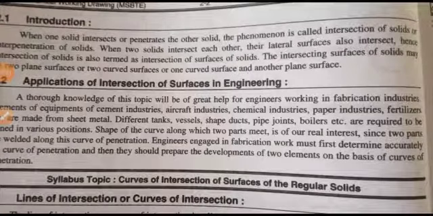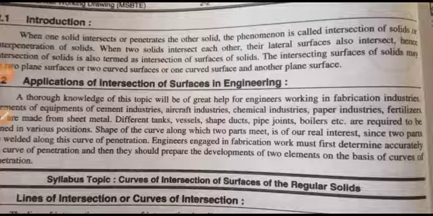Okay, first see what is intersection. When one solid intersects or penetrates the other solid, the phenomenon is called intersection of solid or penetration of solid. When two solids intersect each other, their lateral surfaces also intersect. Hence, intersection of solid is also termed as intersection of surface of solid.